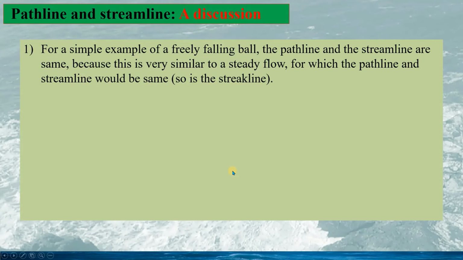In the last slide, a discussion will be made on the pathline and the streamline. For the simple example of a free-falling ball, the pathline and the streamline are the same. We solved from the dynamic equation and from the streamline equation. Because this falling ball is very similar to a steady flow, and we know for a steady flow, the pathline and the streamline would be the same. So it's the straight line.